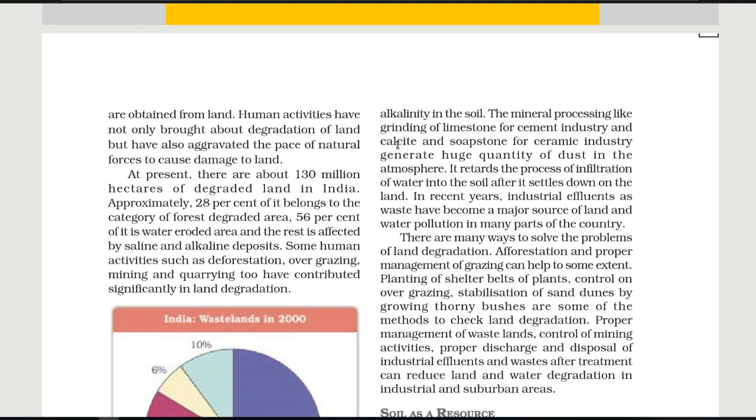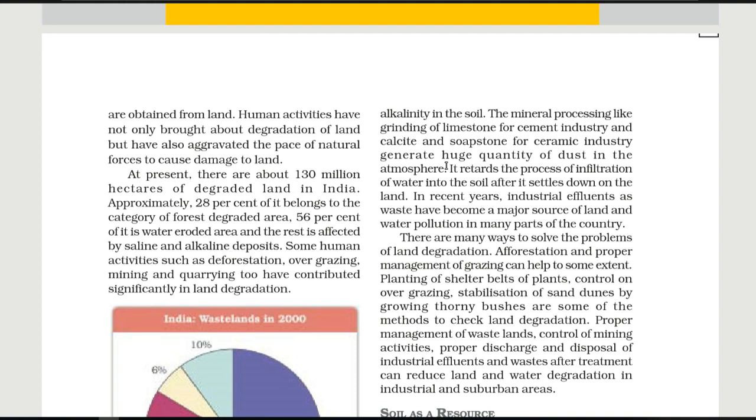As we know, the social science subject contains topics from other subjects also. So here, like this ceramic industry, when we use these products from the grinding of limestone for the ceramic industry, of course it releases huge dust in the atmosphere, which is also very harmful for all of us. It retards the process of infiltration of water into the soil after it settles down on the land.